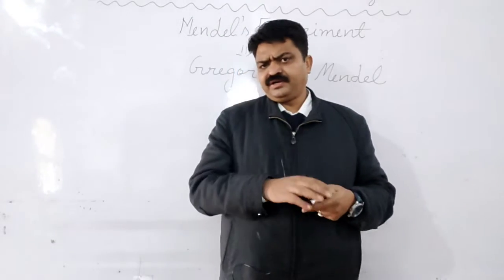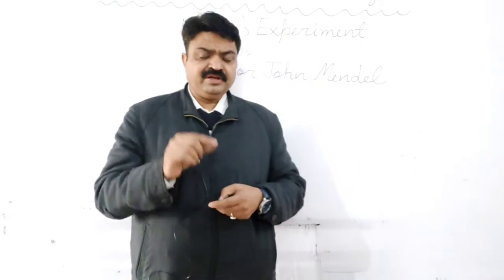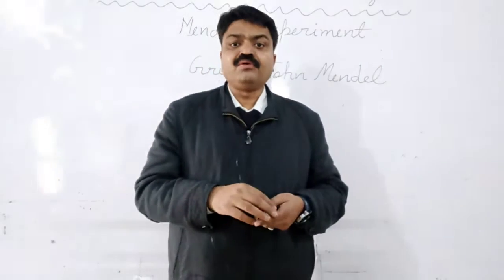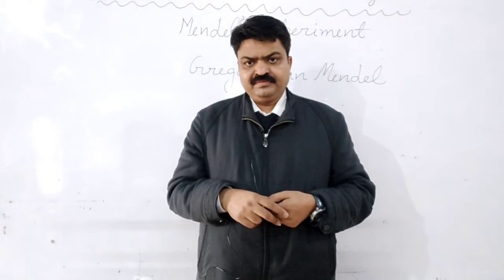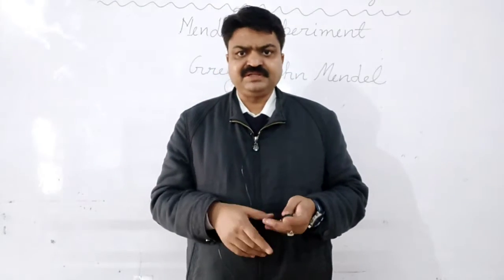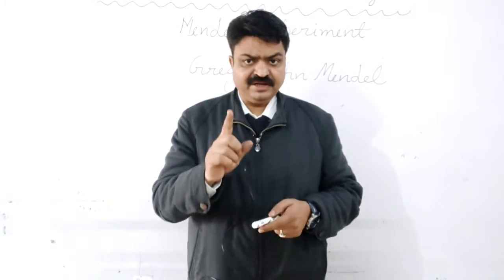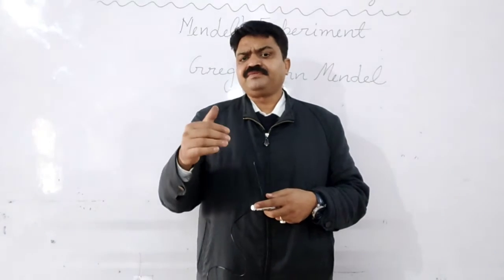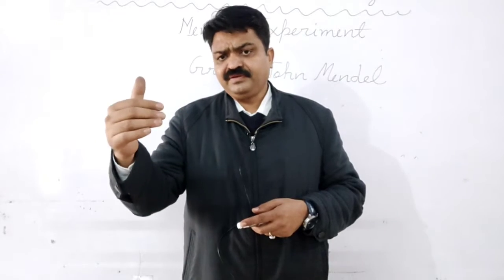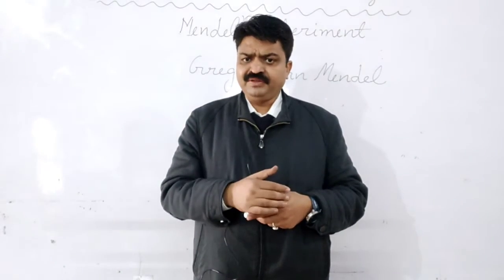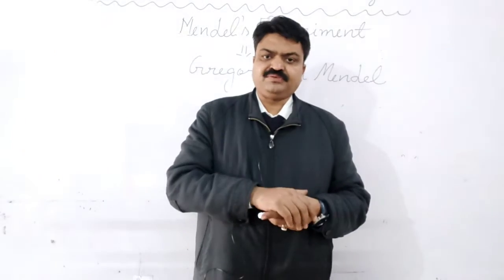And on which plant did he do his experiment, students? It is also interesting. He did his experiment on the pea plant, and the botanical name of the pea plant is Pisum sativum. When he was a father in a church, he also did his work for genetics.